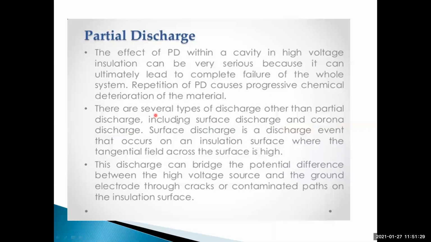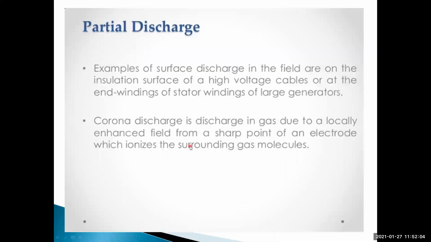There are several types of partial discharges, and the first ones are surface discharge and corona discharge. Surface discharge is a discharge event that occurs on an insulation surface where the tangential field across the surface is high. Okay. Next, the discharge can bridge the potential difference between the high voltage source and the ground electrode through cracks or contaminated paths on the insulation surface. Okay.